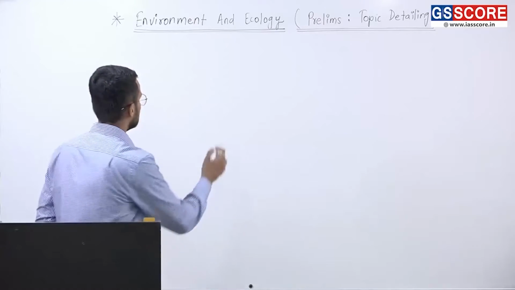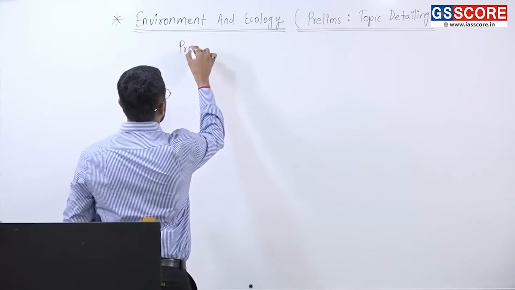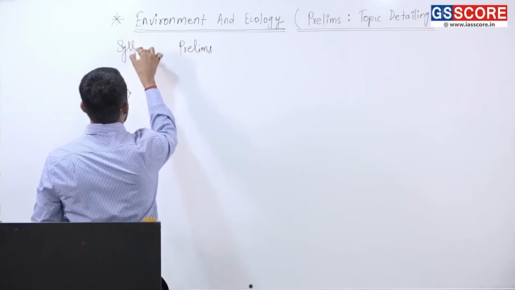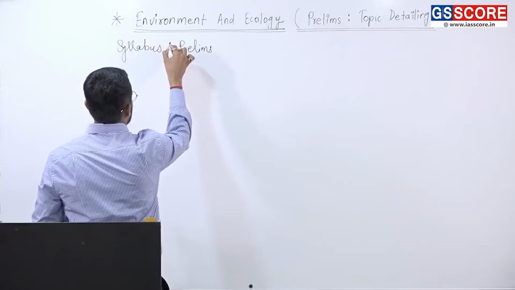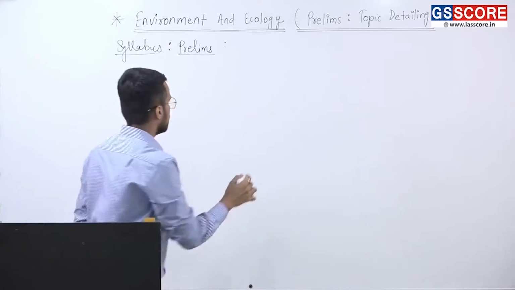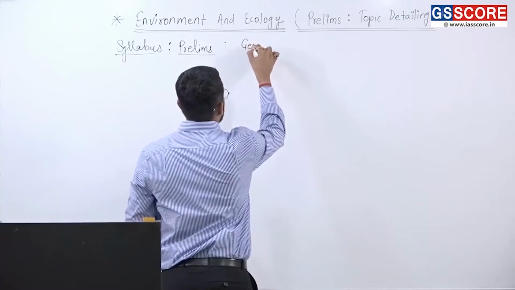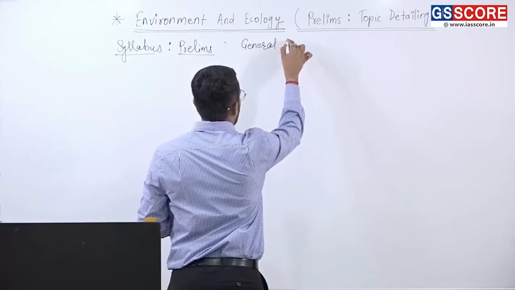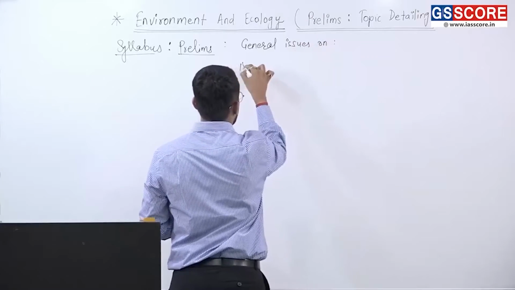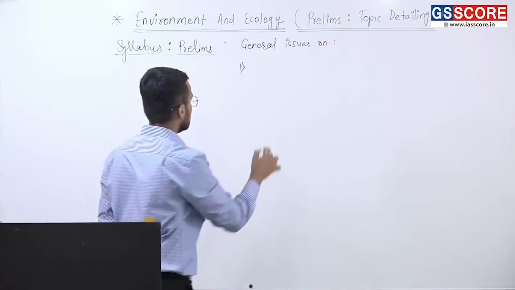So what they have mentioned in the prelims syllabus of environment. If you go through the syllabus, you will find that they have mentioned general issues on, first, environmental ecology.